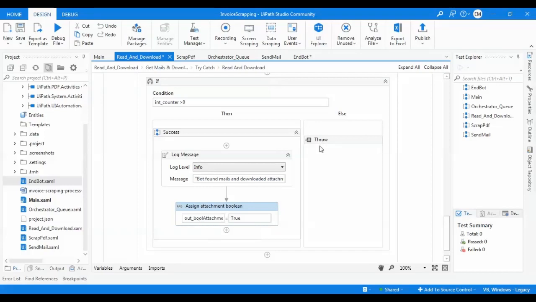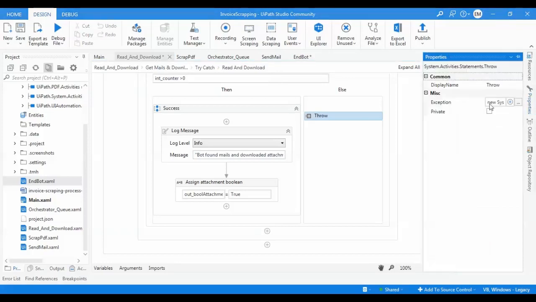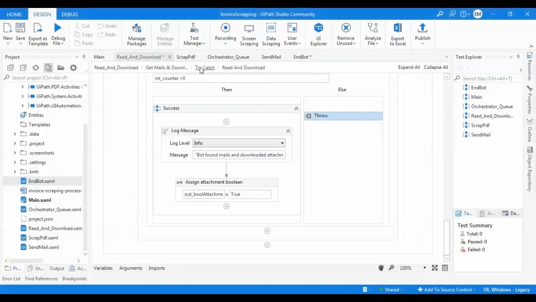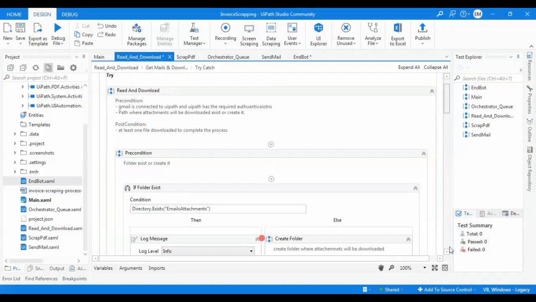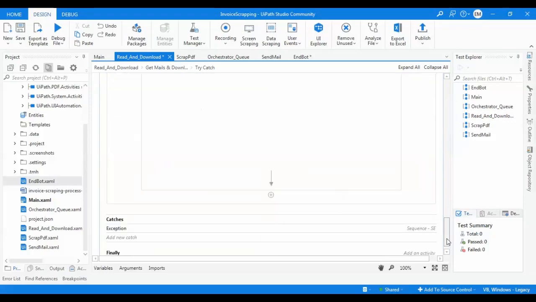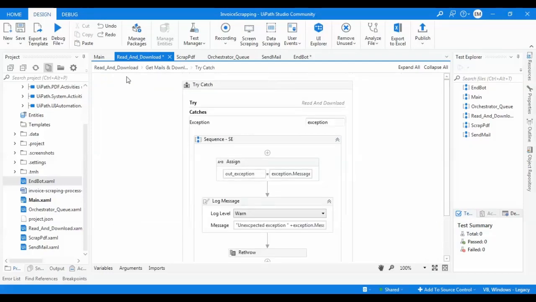If not, I will throw an exception: no attachment downloaded. I have a rethrow for the exception here. This is the first workflow, read and download.